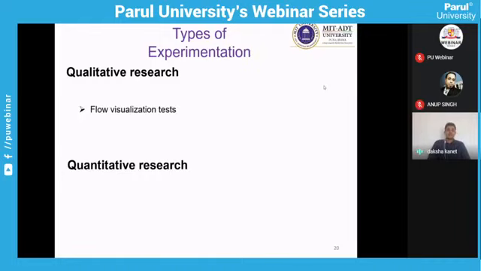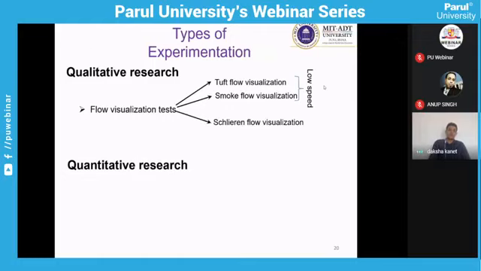So qualitative research involves flow visualization tests, which are tuft flow visualization, smoke flow visualization, and oil flow. These are low speed testing. With tuft flow and smoke flow, you can use lasers to study the flow phenomena, whether it is turbulent flow, or whether there are some vortices or not.